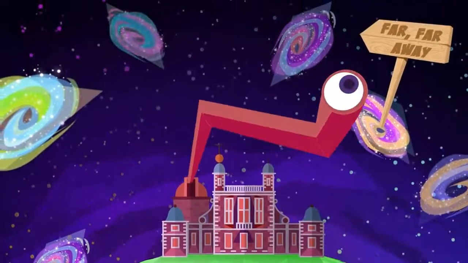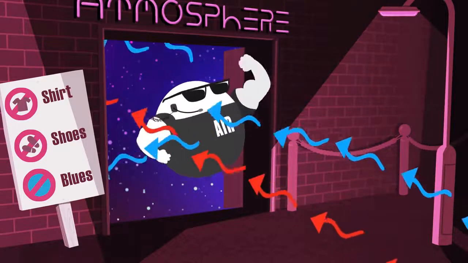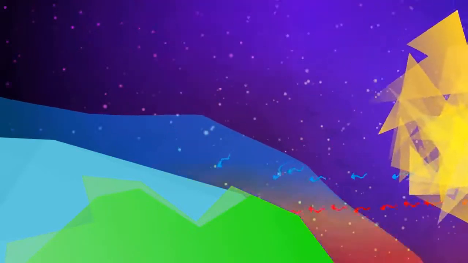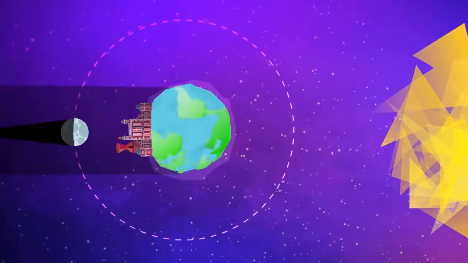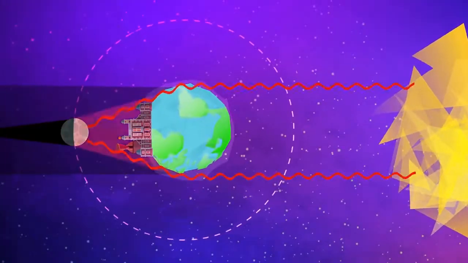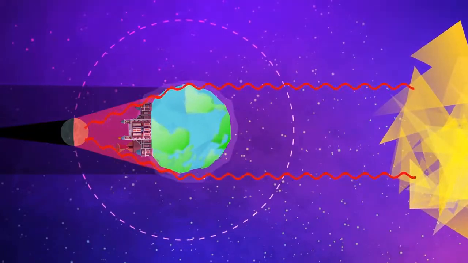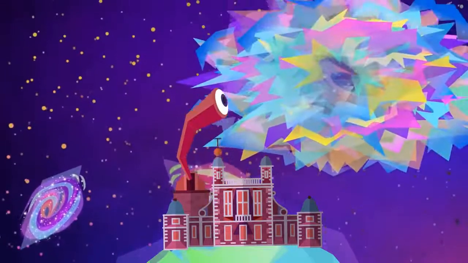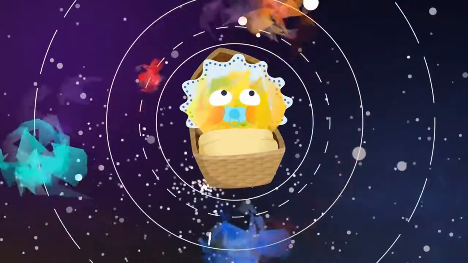We can see matter interact with light and change it. The gases in the Earth's atmosphere scatter blue wavelengths of sunlight, giving us blue skies during the day and red skies at sunrise and sunset. We can watch sunlight reflect off planets and the moon. During a lunar eclipse, red sunlight changes direction as it passes through the Earth's atmosphere and reaches the moon. And although visible light from stars can be absorbed by dust in space, we can detect the infrared light, which gets through to see baby stars hiding in nebulae.